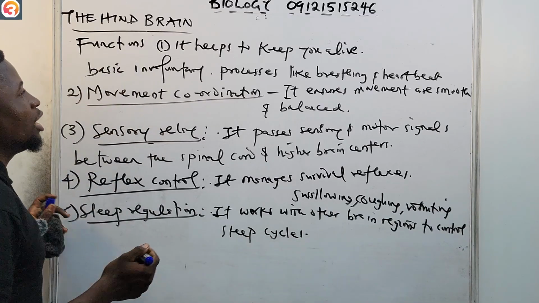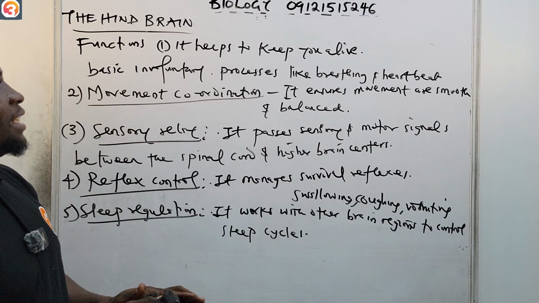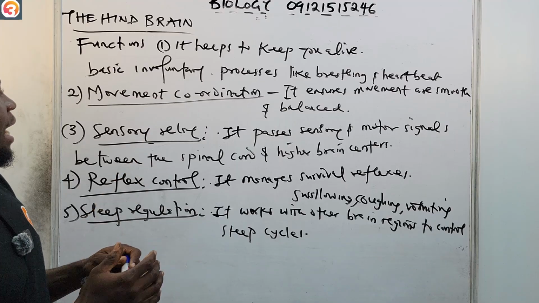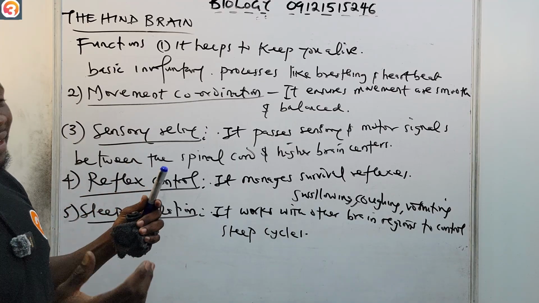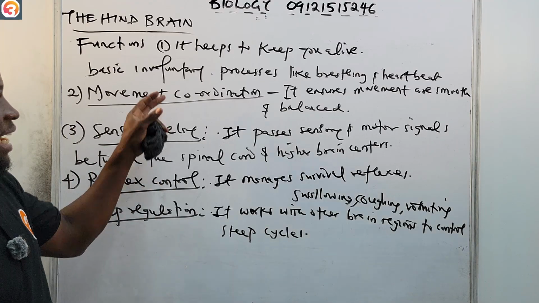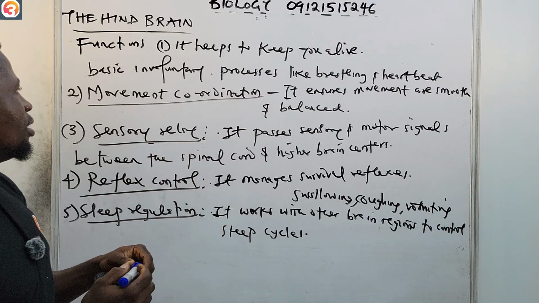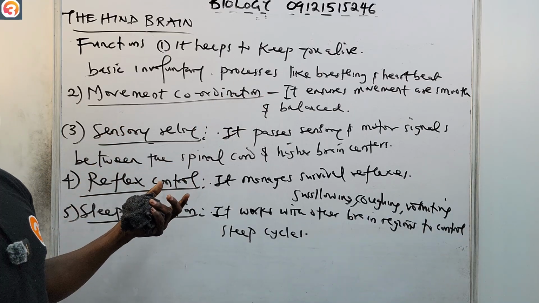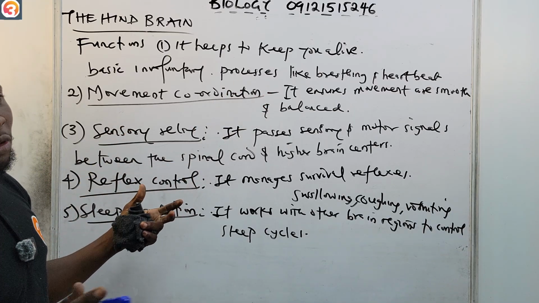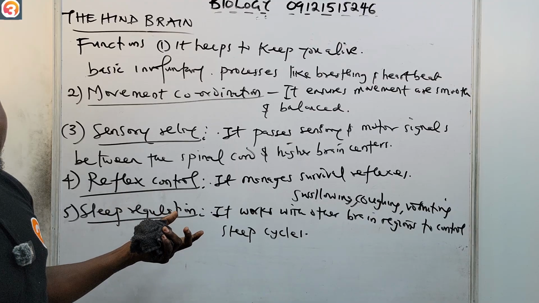All right. So these are all the functions of the hindbrain. It helps to keep you alive by controlling basic involuntary processes, like breathing and heartbeat. Imagine your heart is not beating again. If your heart stops beating, your cardiac must stop working. It is finished.